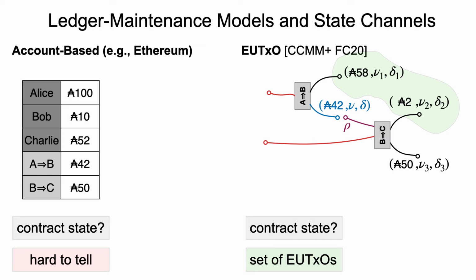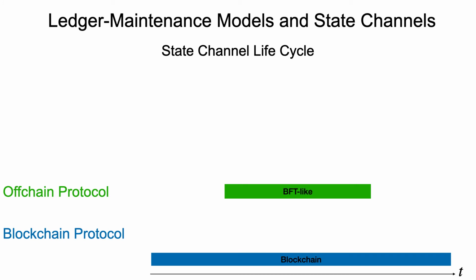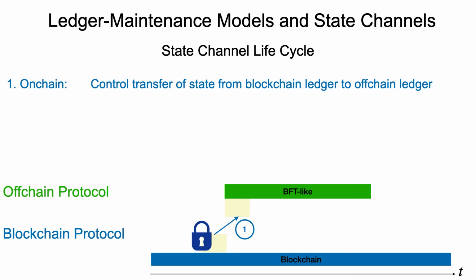Trying to wrap up this discussion of ledger maintenance models versus state channels, let's have a look at a state channel lifecycle as we implement it. The blockchain protocol with the respective timeline is depicted in blue, and the goal is to implement an off-chain protocol as depicted in green on top of it. Such a lifecycle basically consists of 3 stages. The first stage is to control the transfer of state from the blockchain ledger to the off-chain ledger.